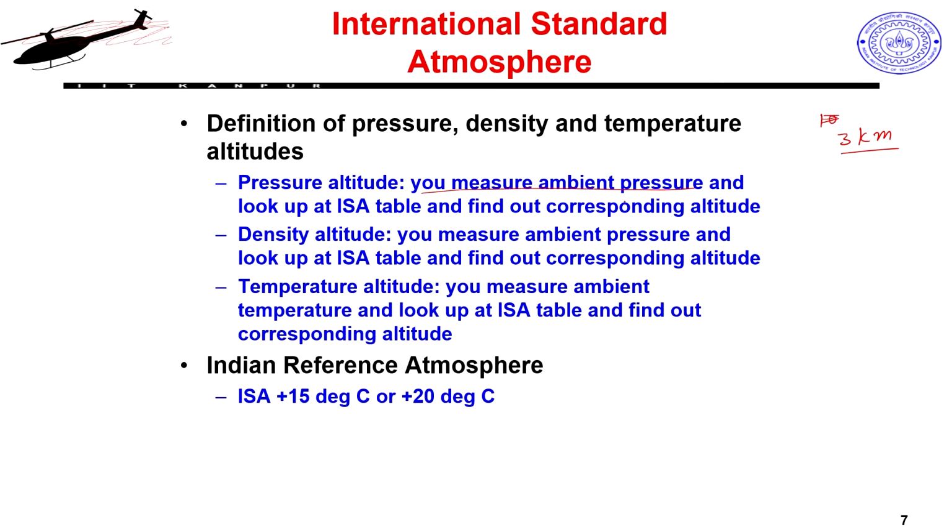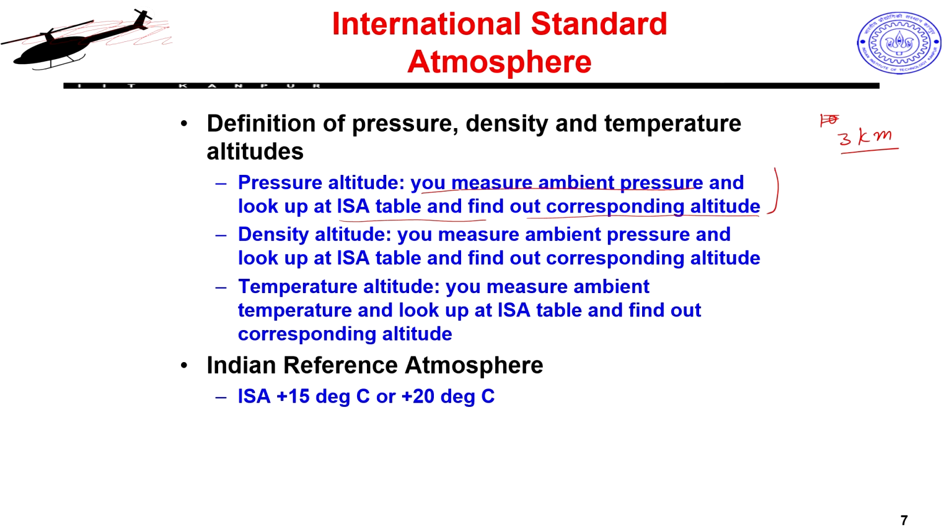My actual ambient pressure, density or temperature may not directly conform to my international standards. So based on that, I can find an equivalent pressure altitude, equivalent density altitude and equivalent temperature altitude, which caters to what my international conditions tell. So this is a reverse way of looking at things. You measure ambient pressure and look up the ISA table and find out the corresponding altitude, and this will be called my pressure altitude.